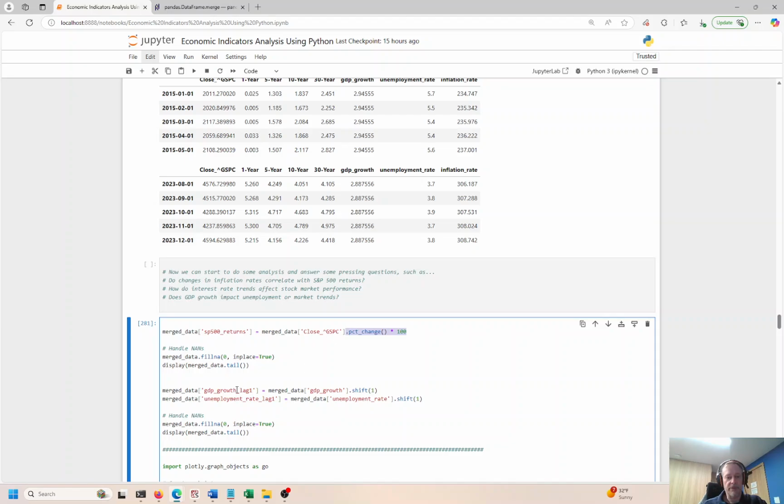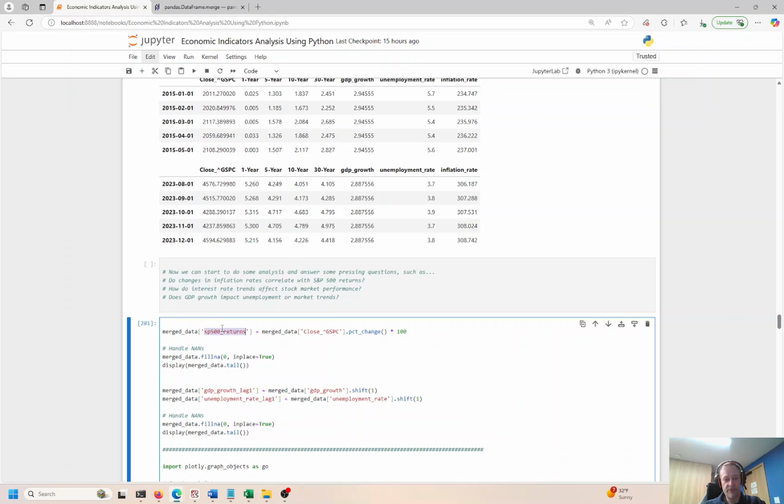And we are going to look at the lag one, so shift back one, GDP growth, and unemployment rate. We want to go back one just to create a couple new features. So in the data science world, you have features that you work with. If you're missing features, or you have a need to generate features that you don't have access to, you can easily create your own features. This is called a feature engineering exercise. We're going to create features from existing features.